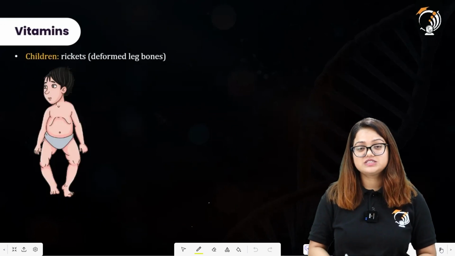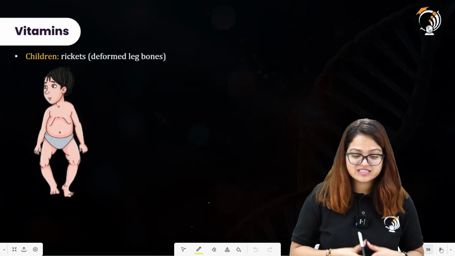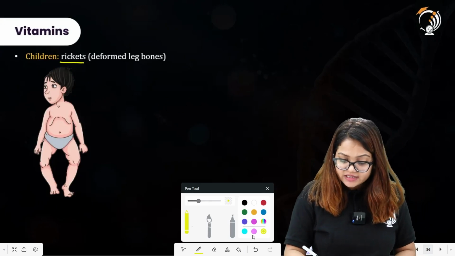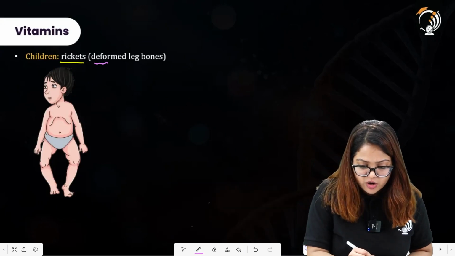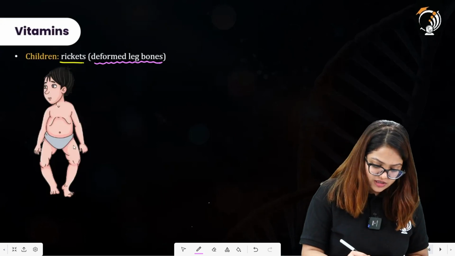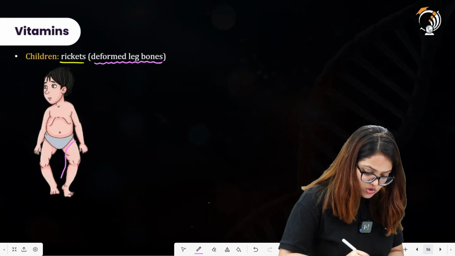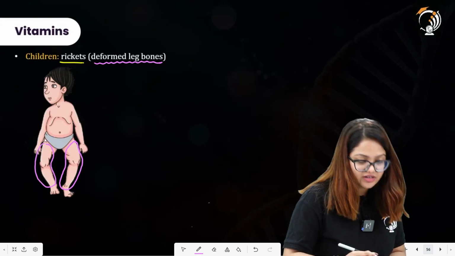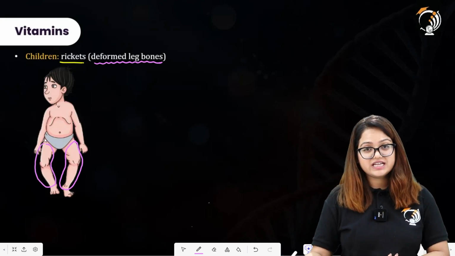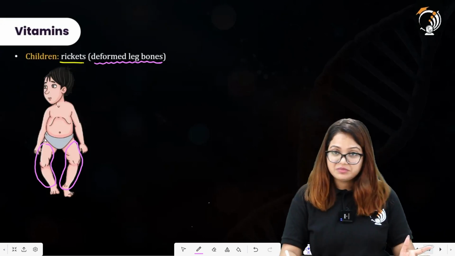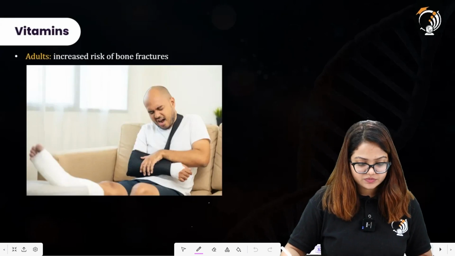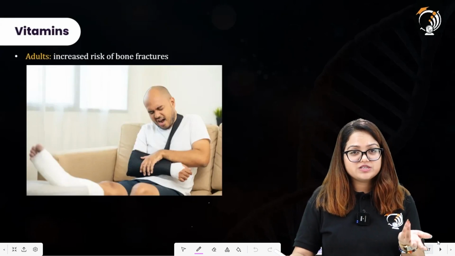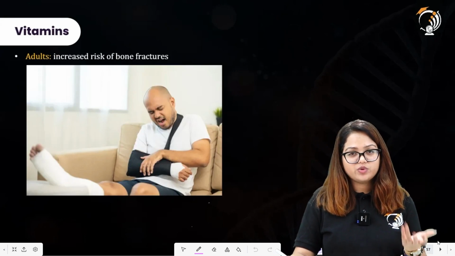Talking about children, when they develop a deficiency of this, that is termed as rickets, which you can easily identify. It is actually deformed leg bones. As you can also see in the image over here, this child is having deformed leg bones. That means that he is suffering from rickets, a deficiency symptom which is found in children. All right. In adults, there will be increased bone fractures because the bone has become fragile. The bone has become soft.